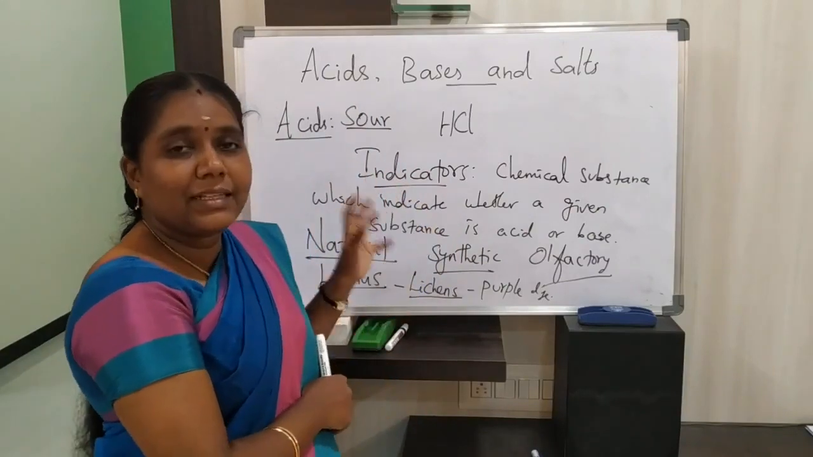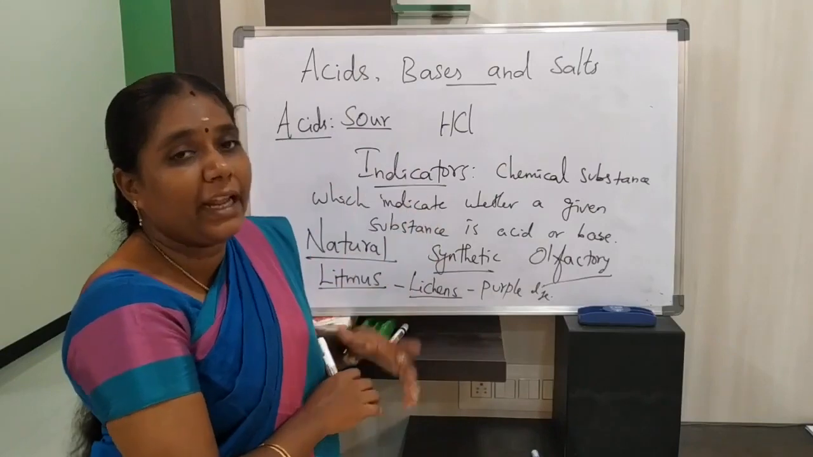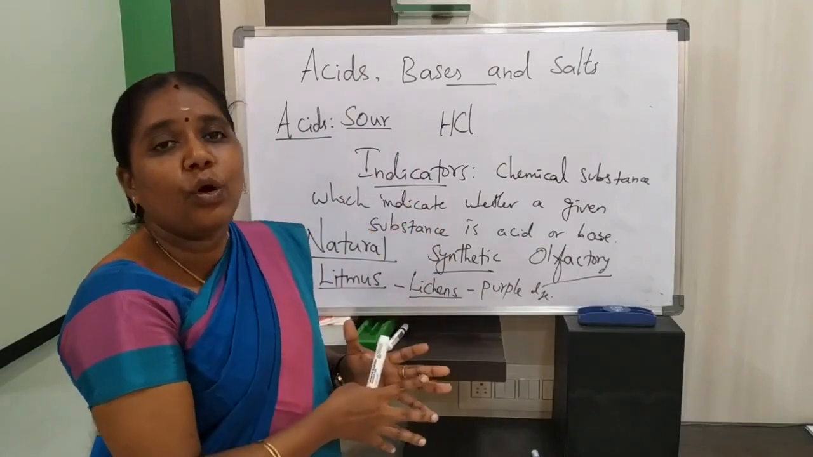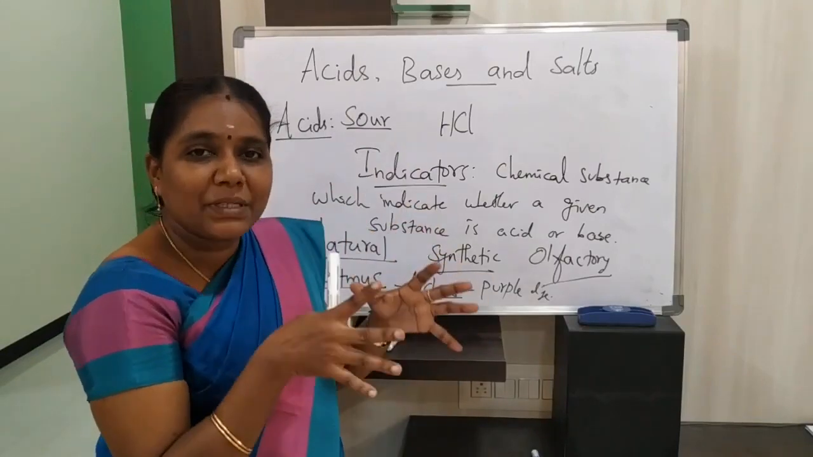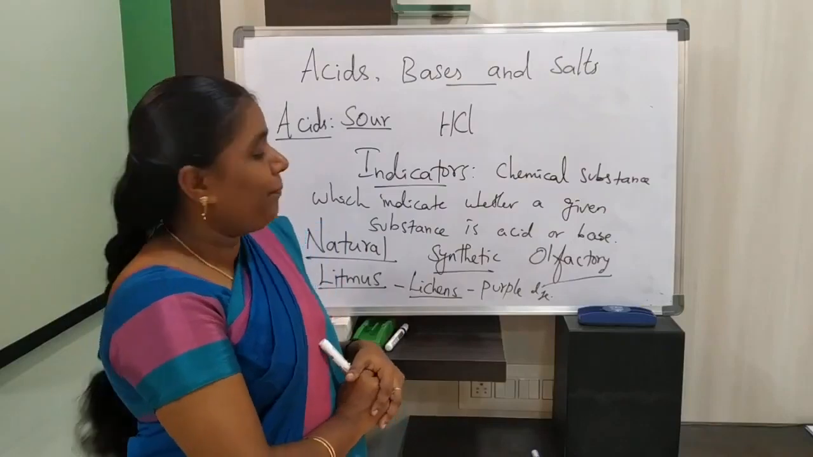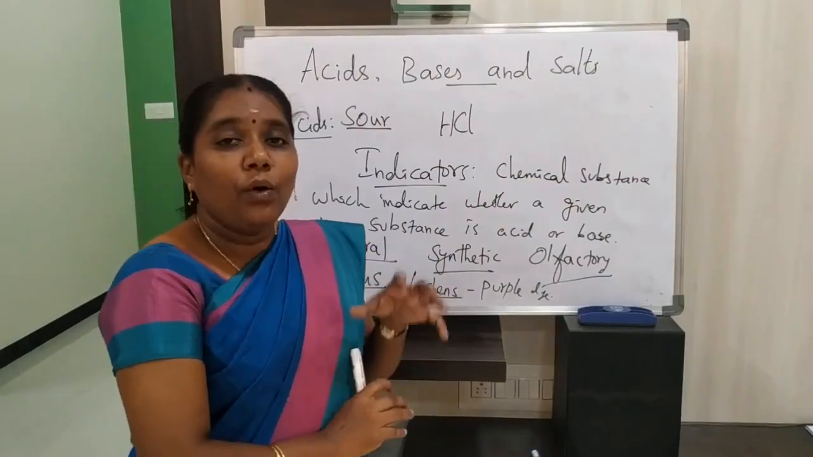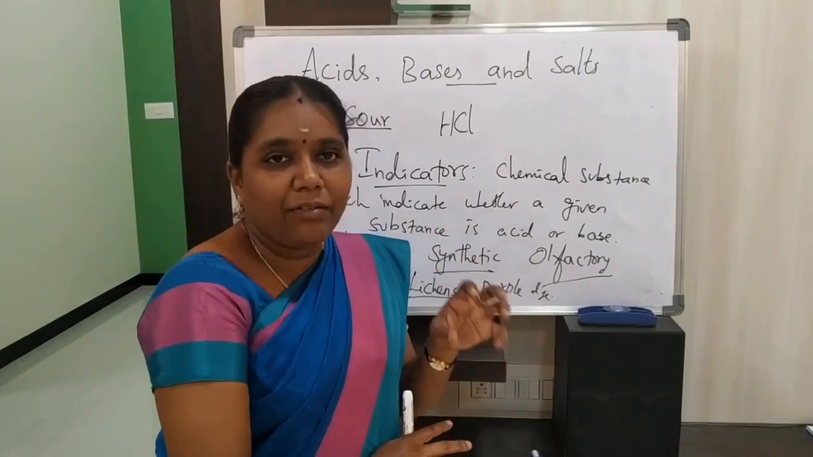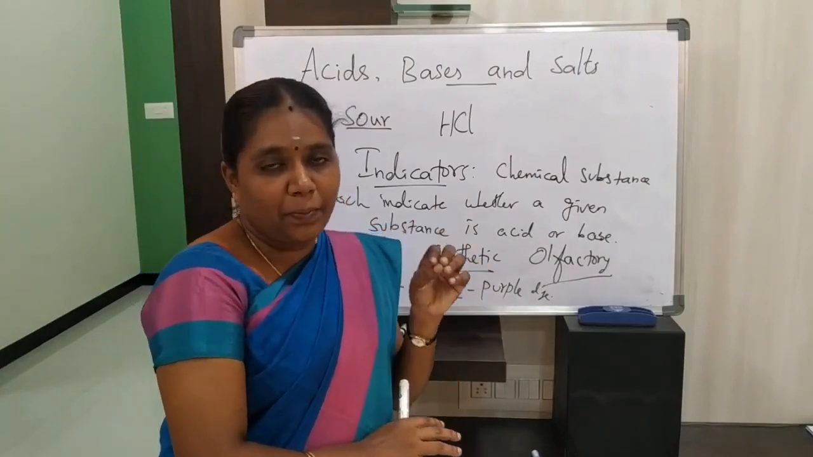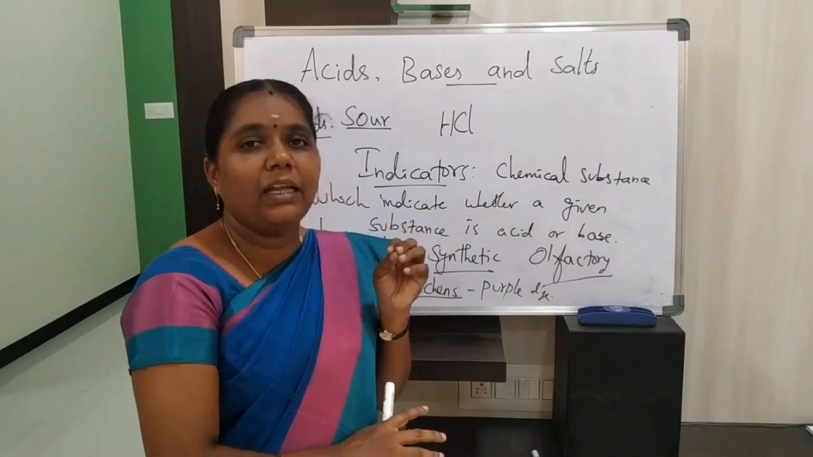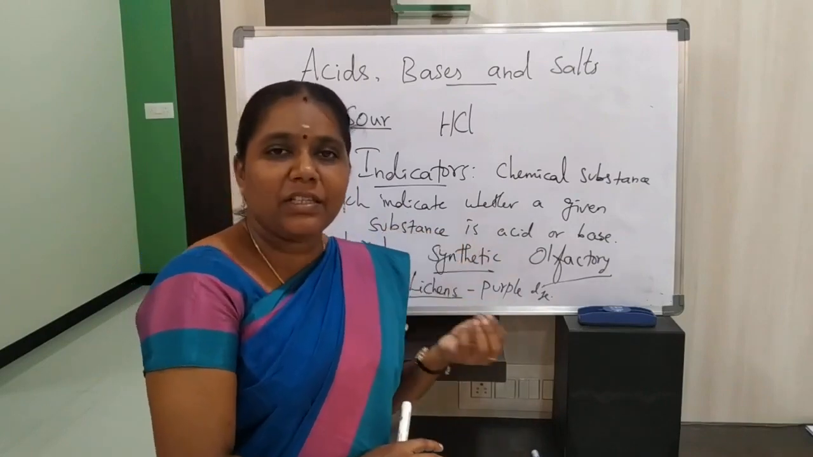So this is the best example of a natural indicator which we use to indicate whether the given substance is acid or base. So how will you identify with the help of litmus? We know that we have different types of litmus paper in your laboratory already. We have learned this from your 7th standard.